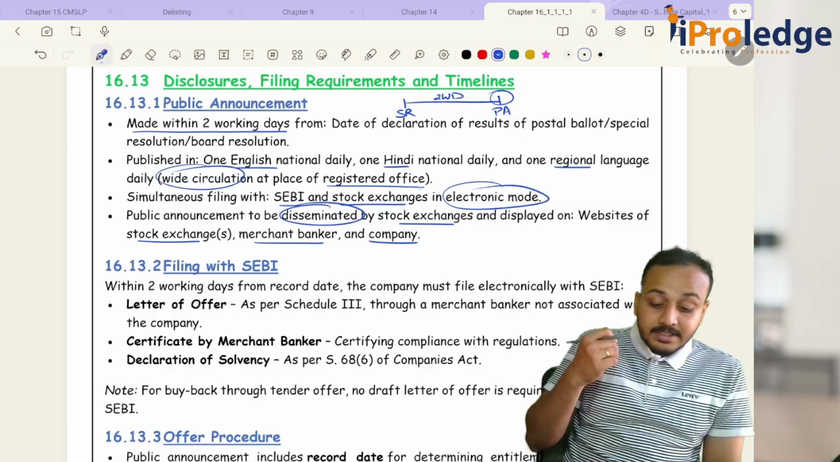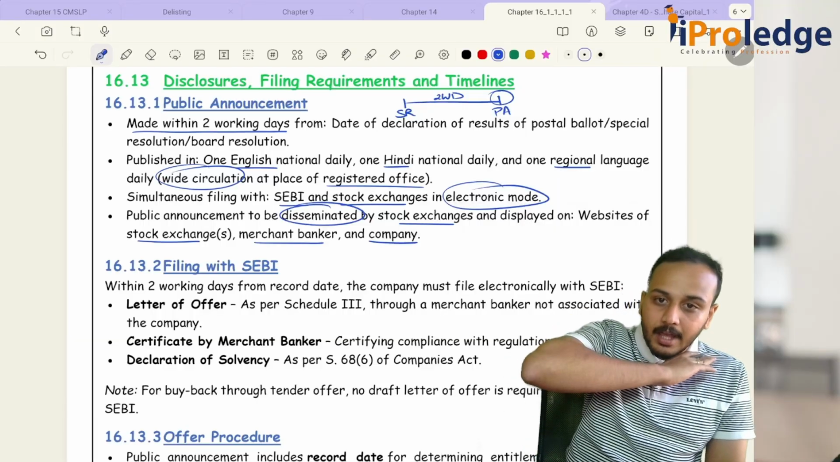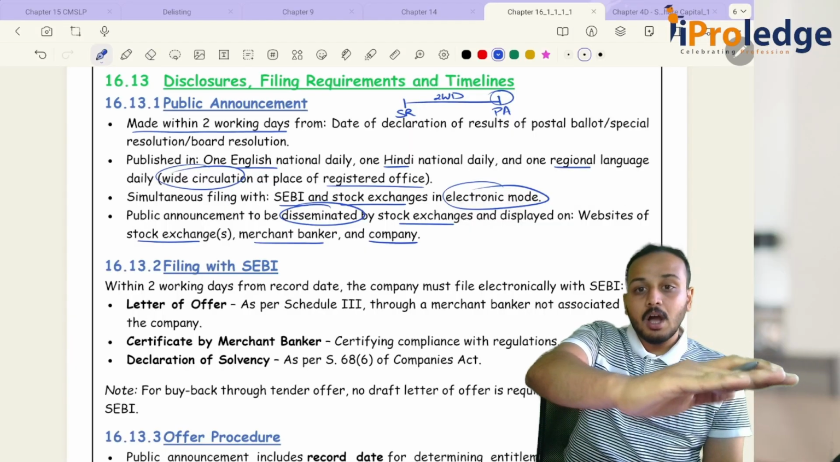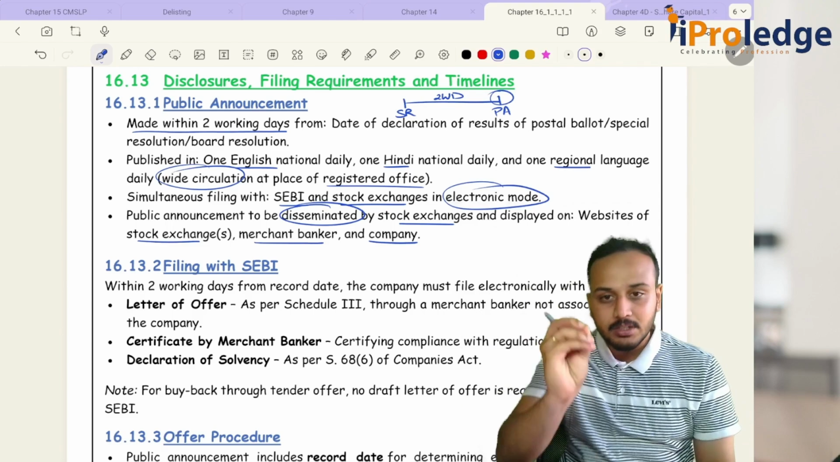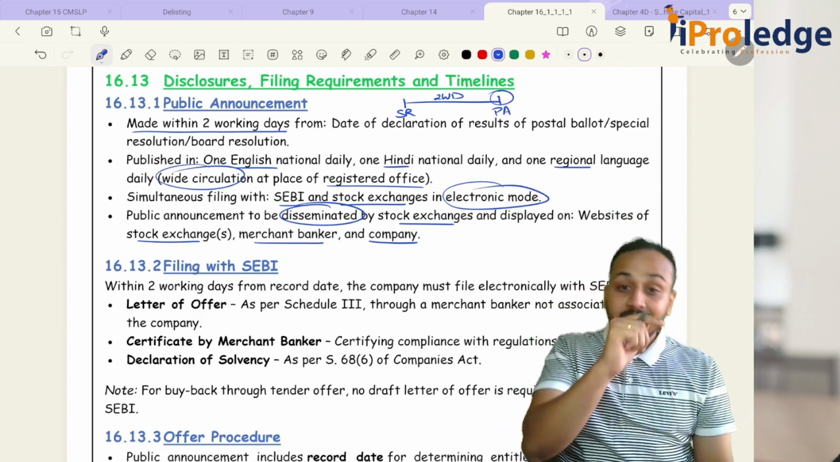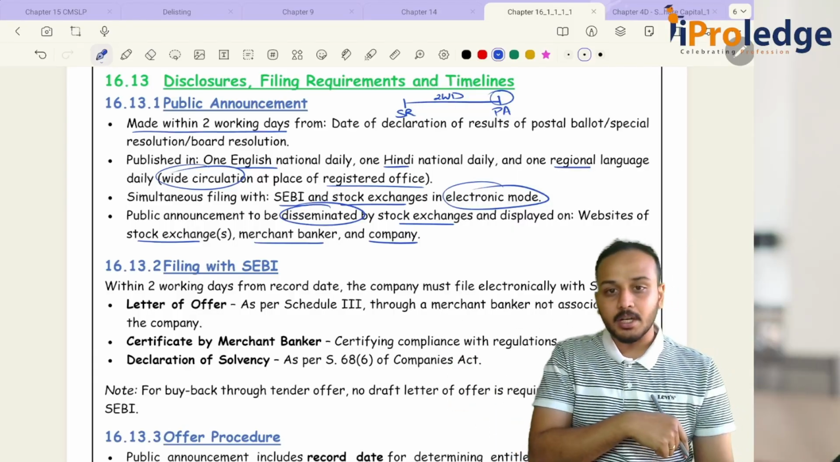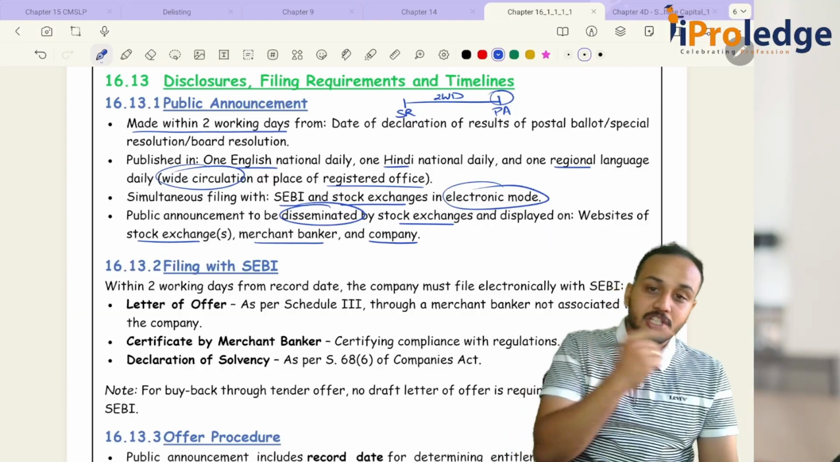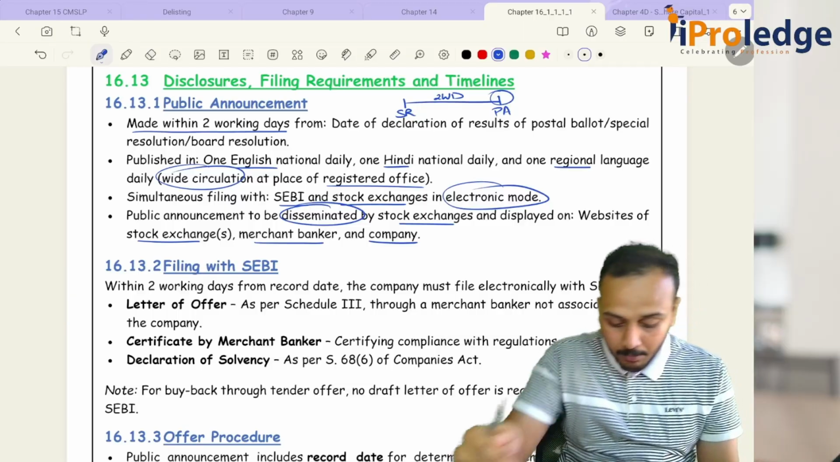Then simultaneous filing. What do you mean by simultaneous filing? When I am going with the public announcement, I will first file it with SEBI and immediately file it with the stock exchange. All of these things should happen together. Now we are talking about dissemination to the public. Who will disseminate? Stock exchange. Who is informing the stock exchange? Company, along with the public announcement.